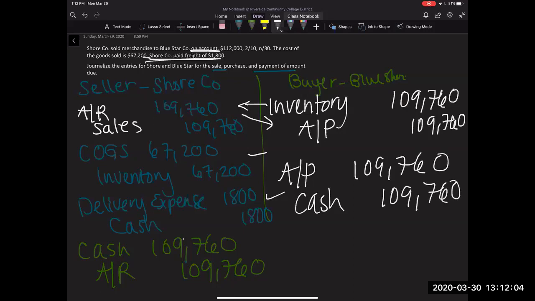From start to finish, as you've seen, this is how to do it. There are a lot more transactions taking place on the seller side for obvious reasons, but this is what it should look like when we are accounting for both of the transactions from the seller and the buyer side.